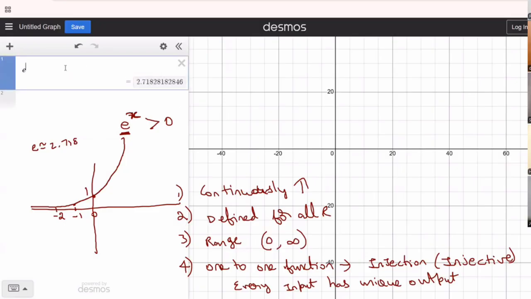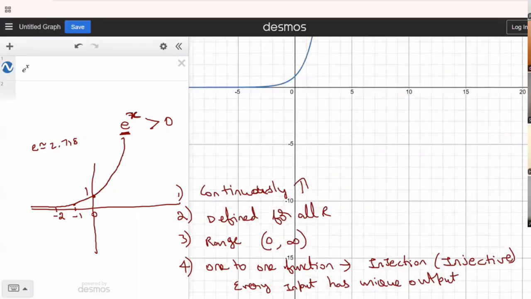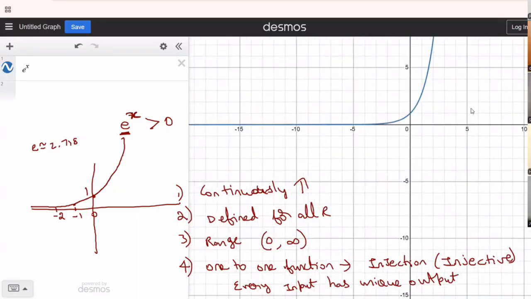So you can see that e power x. Can you see this graph e power x? It gets close to the x-axis. You might see it as if it's merging with the x-axis. It is not. The graph tool cannot show you that precision. You'll have to keep zooming till you see that. But if I put a minus sign in front of e power x, can you see the mirror reflection?